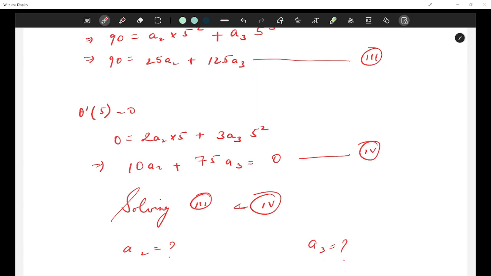Has anyone got the answer? If not, I'll tell you the answer. So ma'am, what is A3? Is it less than 1? No, A3 is not less than 1.